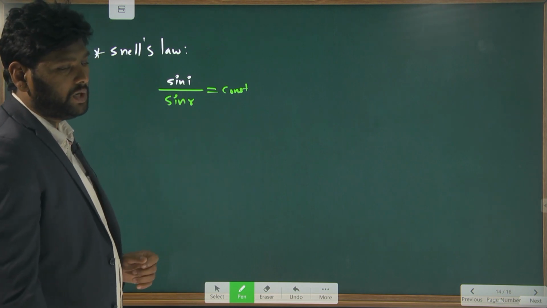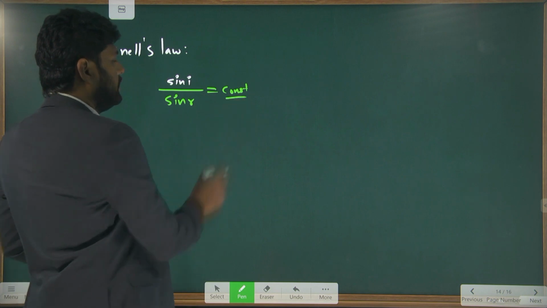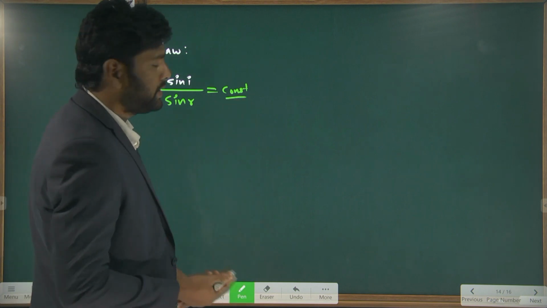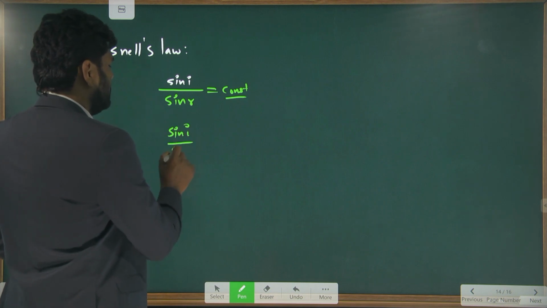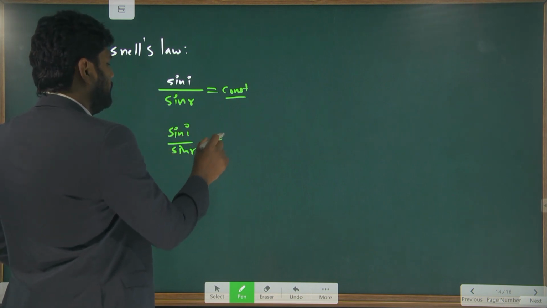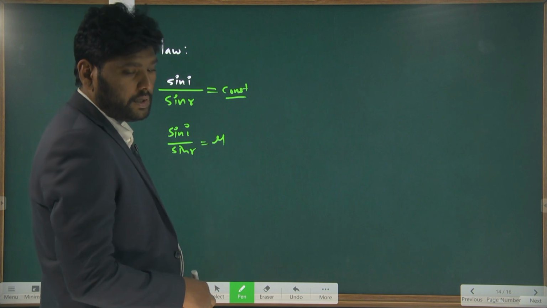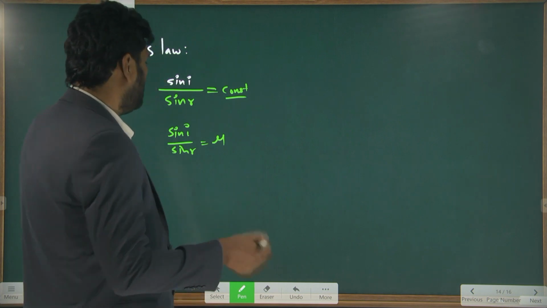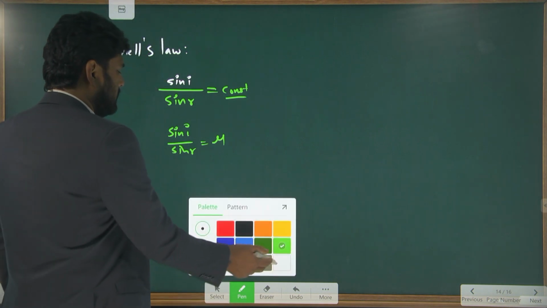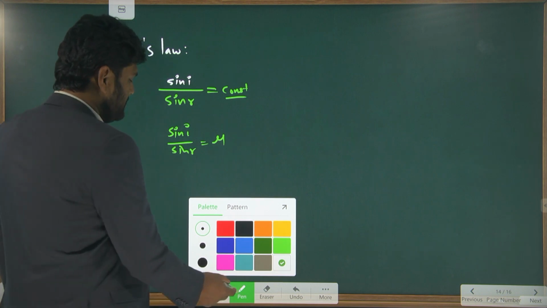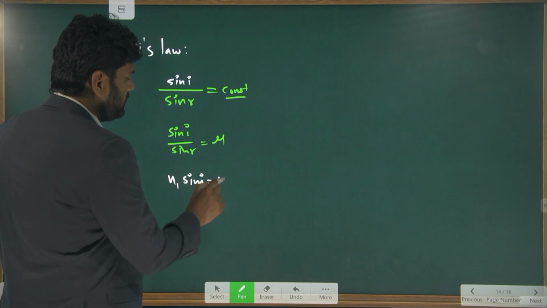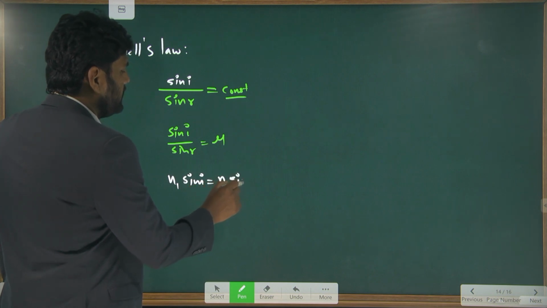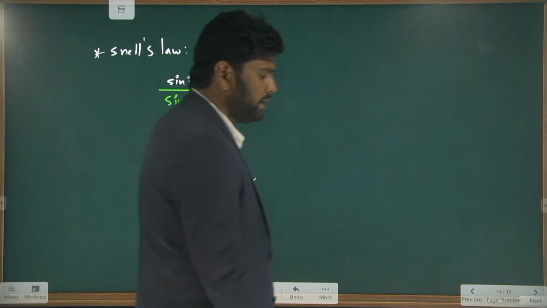But unfortunately, this constant value is equal to the refractive index. So I can write sin i by sin r is equal to mu. Okay, sin i by sin r is equal to mu. Even we can write this equation in another way, that is n1 sin i is equal to n2 sin r. Okay, better note down.